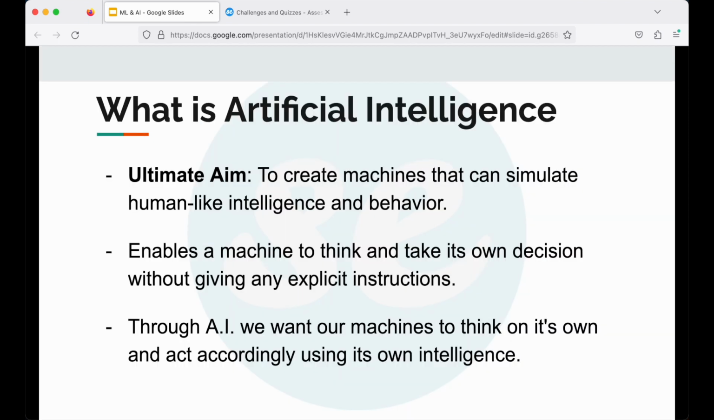What is artificial intelligence? The aim of AI is to create machines that can simulate human-like intelligence and behavior. So, artificial intelligence enables a machine to think and take its own decision without giving any explicit instructions. What do I mean by explicit instruction here?